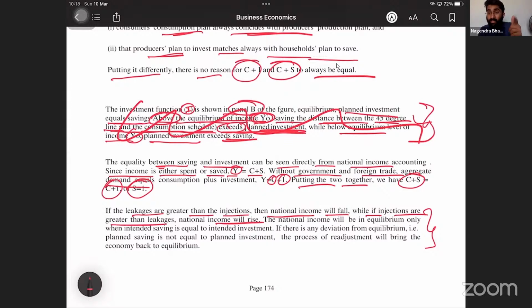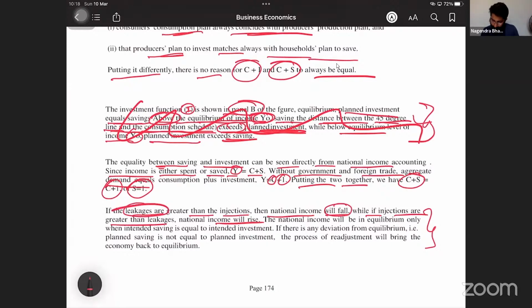Consumption reduces, aggregate demand reduces. If aggregate demand reduces, obviously output will also reduce. That means if there is more leakage, then national income will fall.